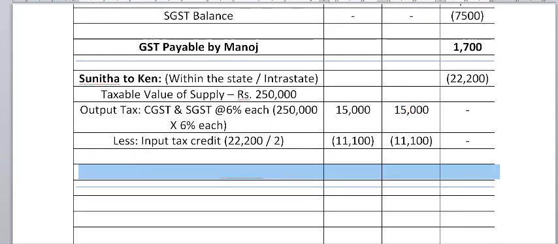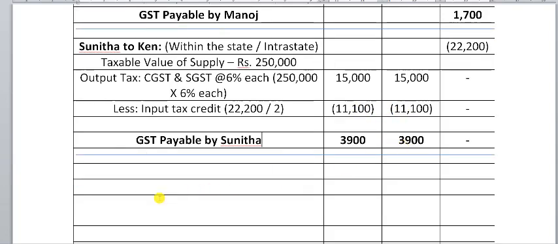So, the remaining GST payable by Sunita comes to 3,900 each, that is in total 7,800. 3,900 as CGST, 3,900 as SGST. How did she come here from 15,000? Because she has claimed 11,100 as input tax credit respectively under CGST and SGST.